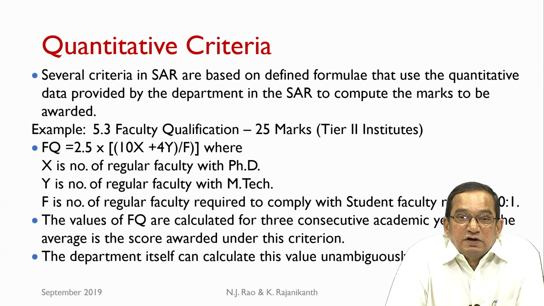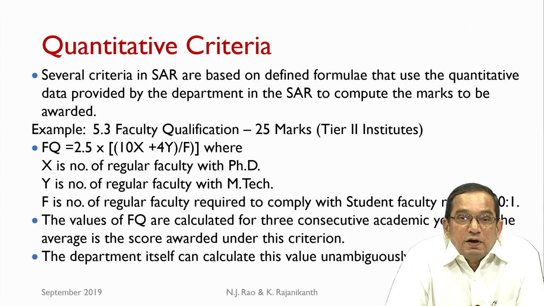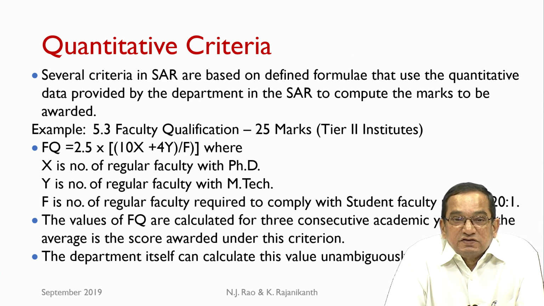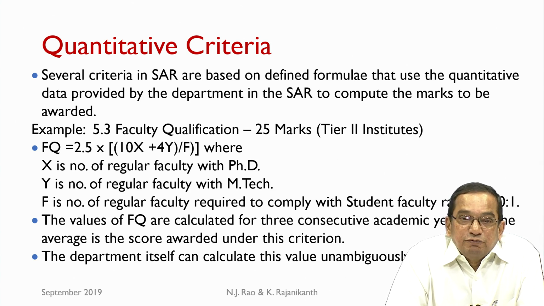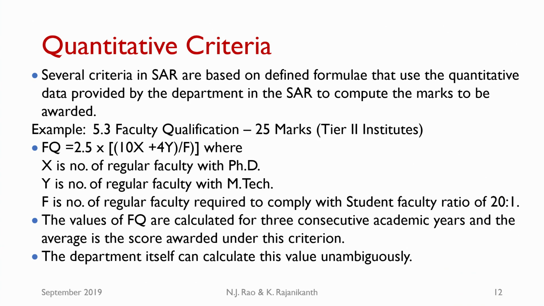One example, criterion 5, subcriterion 3, 5.3 on faculty qualification. For a tier 2 institute, it is 25 marks. For tier 1, it is only 20. The faculty qualification is computed using a well defined formula, 2.5 multiplied by (10x plus 4y), the whole thing divided by f, where x is the number of regular faculty with PhD, y is the number of regular faculty with MTech, and f is the number of regular faculty required to comply with the student faculty ratio of 20:1.